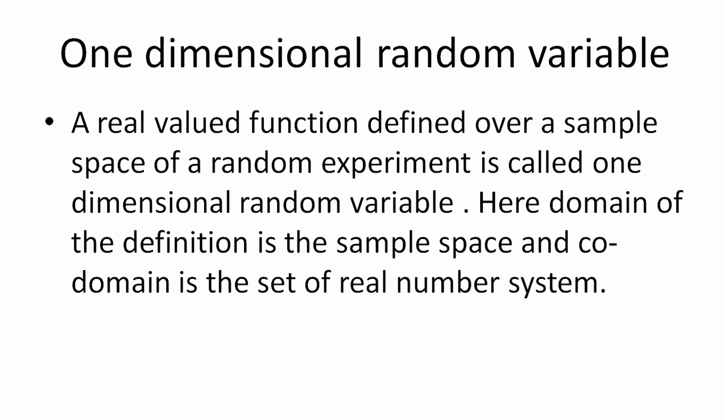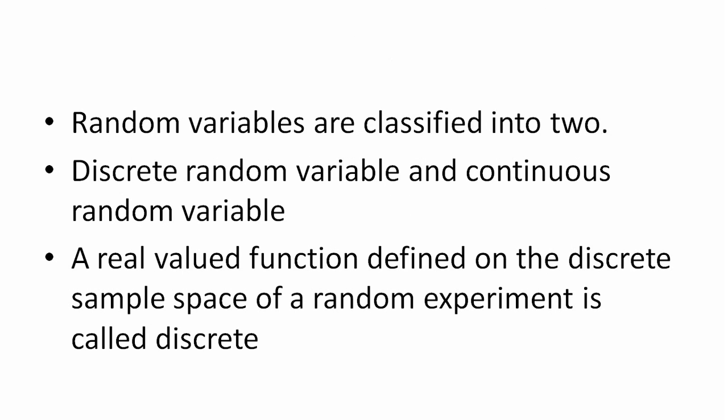What is the definition? A real valued function defined over a sample space of a random experiment is called a one-dimensional random variable. Here the domain of the definition is the sample space and the codomain is the set of real numbers. Random variables are classified into two. One is discrete random variable and the other is continuous random variable.